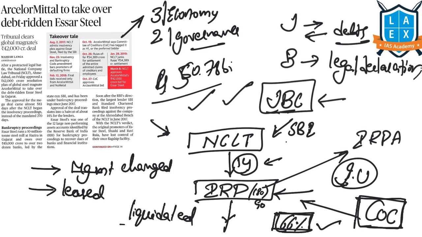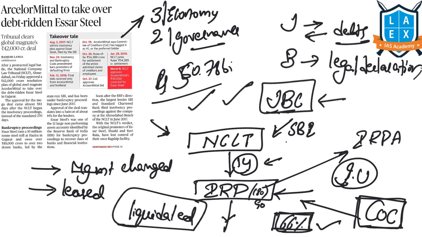That means the company will be sold off, and the amount obtained by selling the company will be used to clear the debts by repaying the creditors. This is how the insolvency resolution process will happen under this Insolvency and Bankruptcy Code.